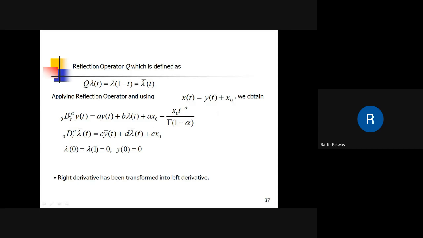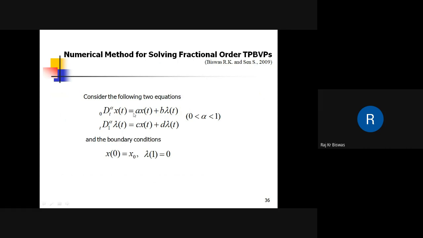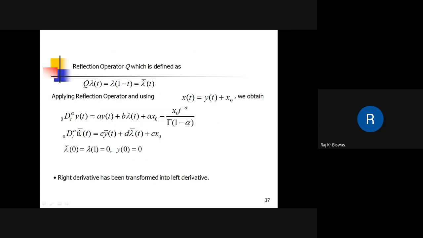Finally, the state and co-state variables are written in terms of left derivative equations. The state dynamics is a left derivative, and the co-state, which was given in terms of right derivative, has now been converted in terms of left derivative. So both state and co-state are now in terms of left derivative problems, and these are the modified conditions. This numerical method, as discussed before, can be used to solve these state and co-state equations.